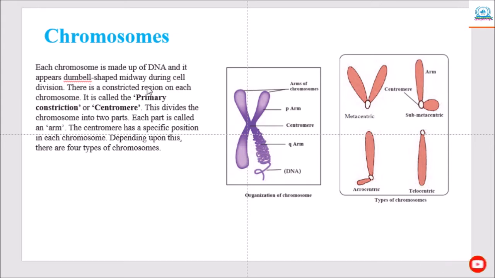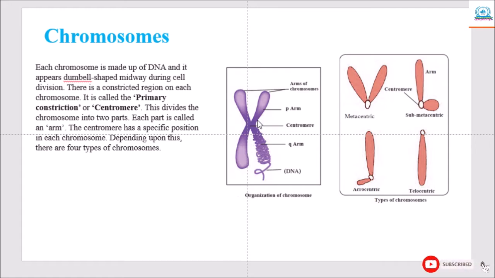Each species has a specific number of chromosomes. Each chromosome is made up of DNA and it appears dumbbell shaped. Here, the midpoint of this shape is a constricted region, and it is called the primary constriction, also called the centromere. This divides the chromosome into two parts. Each part is called an arm. The centromere has a specific position in each chromosome.